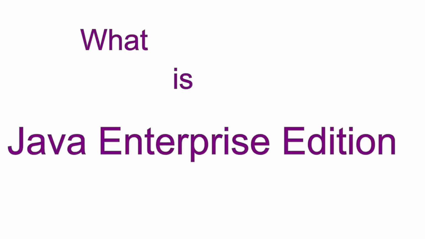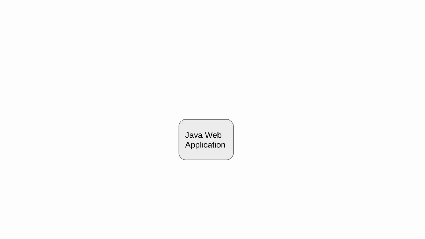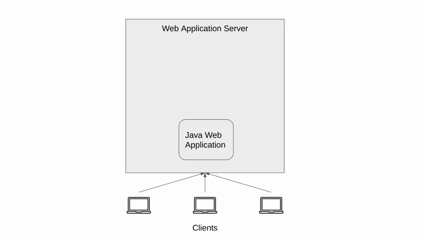What is Java Enterprise Edition? Let's discuss it. Let's say we want to develop a web application in Java and deploy on a web server. For that, we need a web application server that can run Java applications and provide some sort of API for application developers to handle HTTP requests. That API is called Java Servlet API. It is a standard Java API and all Java web servers implement that API.